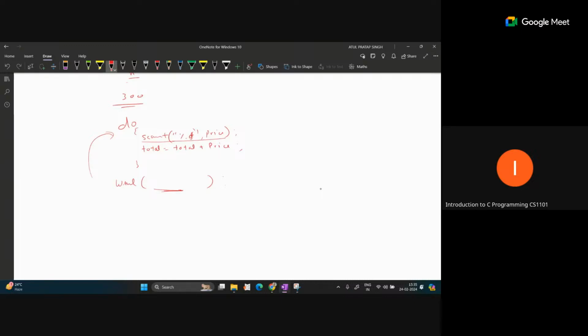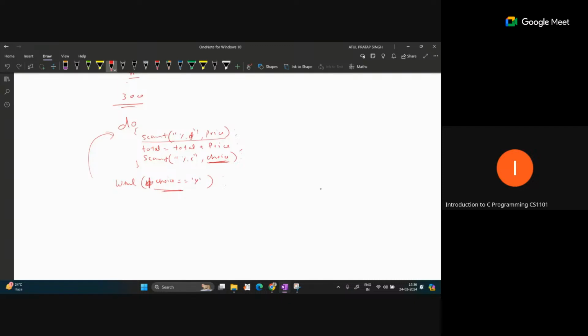And the third statement just reads the choice, that is, what choice the user actually wants to press, whether he wants to enter one more value or not. So again you can use scanf like this, with %c, because we are reading a character, and we can write choice. And we can make this condition. Whatever character we read inside the choice variable, we can write the condition inside the while: if choice equal to character y.